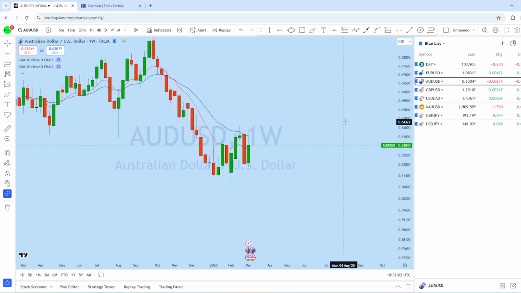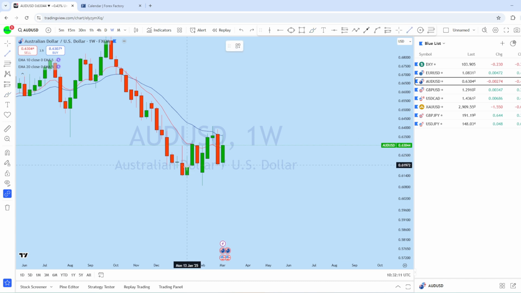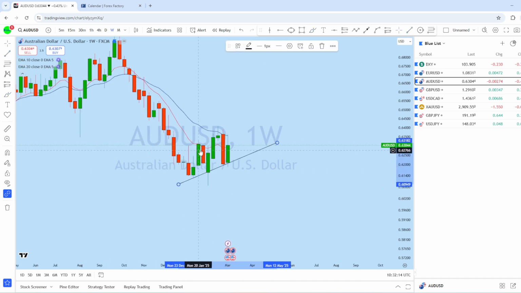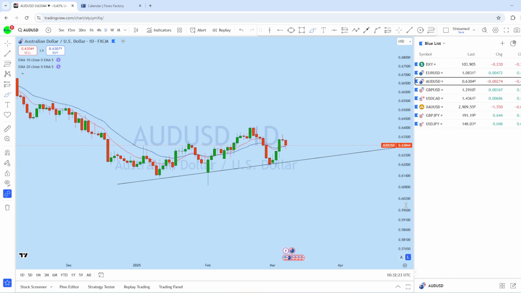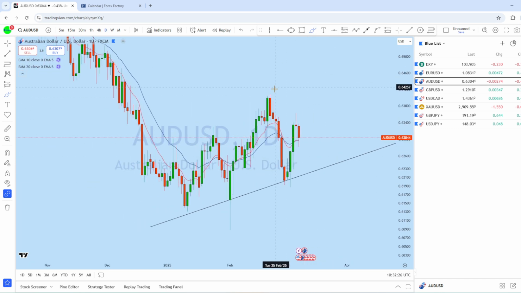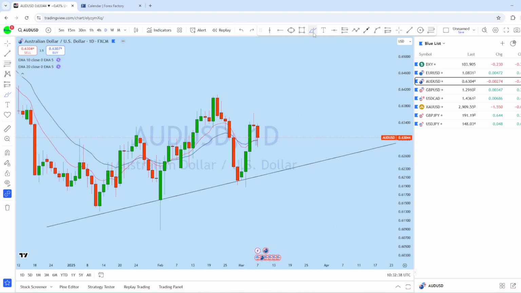If we look at the weekly perspective on AUDUSD, we can see that there is a red candle followed by a green reaction to the upside. Still the market is maintaining a series of higher lows here. As the candle closed with a long wick at the top, we could see an initial pullback and then potential continuation to the upside. Now if we look at the daily chart on AUDUSD, we can see that there was a daily drop here to that support level followed by an impulse to the upside, and currently the market is again dropping back below that level here to that support level. Therefore, what we could see on AUDUSD is the market initially dropping to that support and then potentially continuing to the upside to create a new higher high.